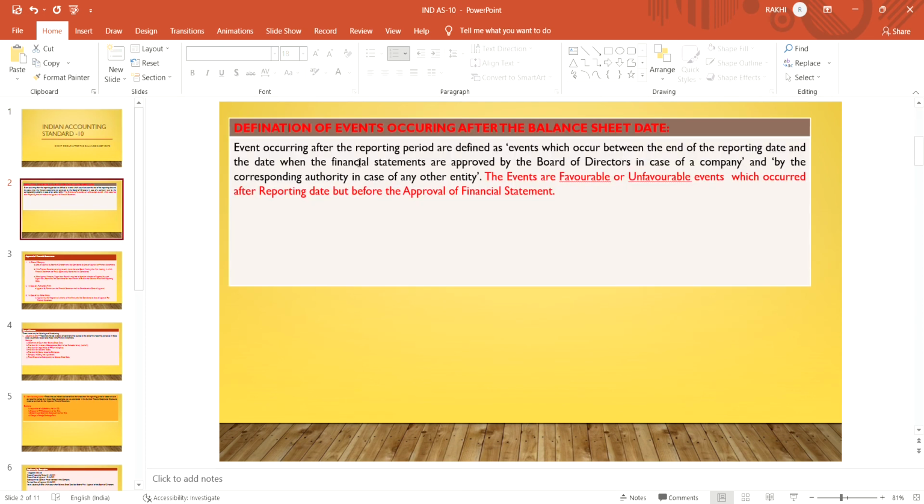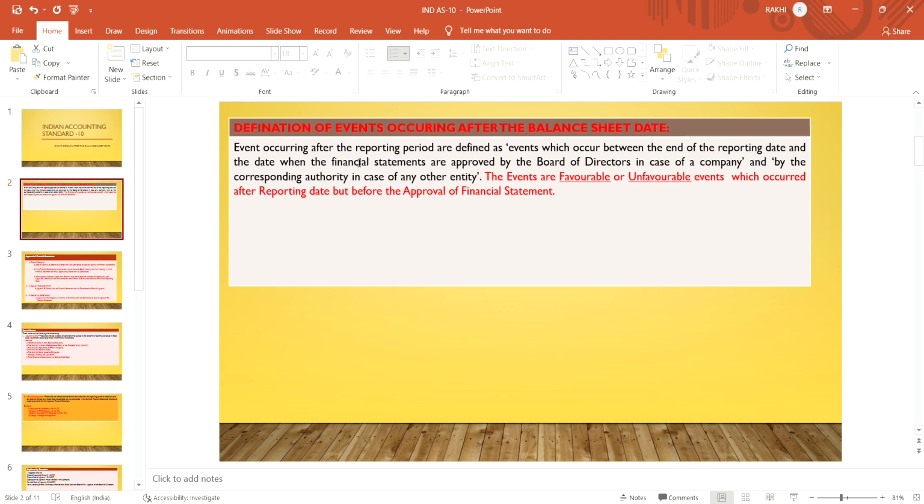Definition of events occurring after the balance sheet date. Events occurring after the reporting period are defined as events which occur between the end of the reporting date and the date when the financial statements are approved by the board of directors in case of a company, and by the corresponding authority in case of any other entity. The events are favorable or unfavorable events which occurred after the reporting date but before the approval of the financial statements.